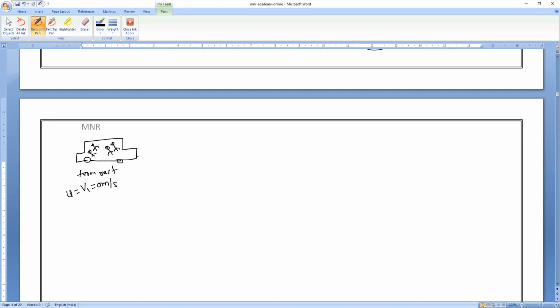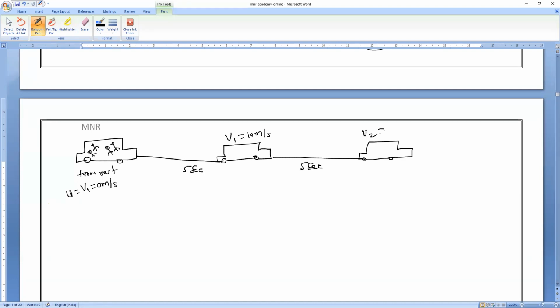Everything clear? Now, after 5 seconds, Miss Agalya brought the car to a velocity of v1 equals 10 meter per second. Clear? And after the next 5 seconds, Agalya brought the car to a velocity of v2 equals 50 meter per second. In the next 5 seconds, she cannot go on increasing continuously, she has to put brakes also.